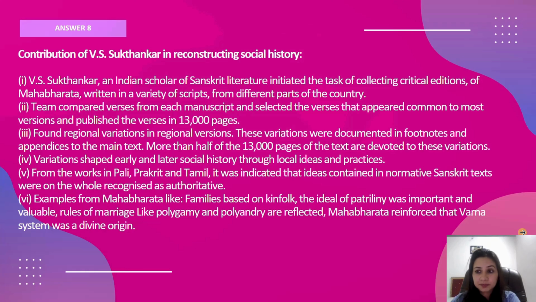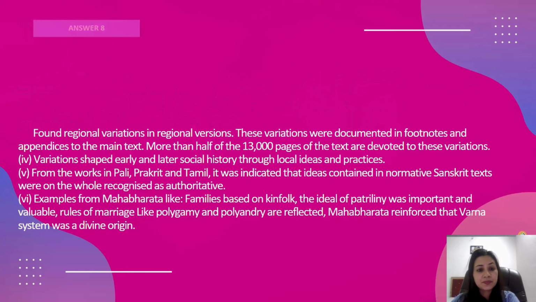Like the Brahmins evolved from the head of Lord Brahma, the Kshatriyas from the arms, and then the Vaishyas from the stomach area, and the Shudras from the feet. This is the theory of divine origin of the Varna system.